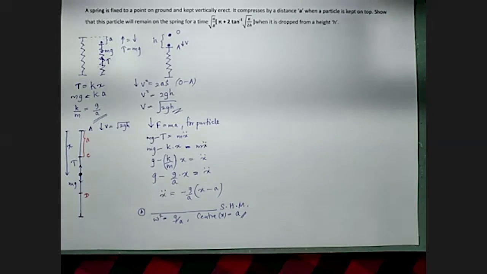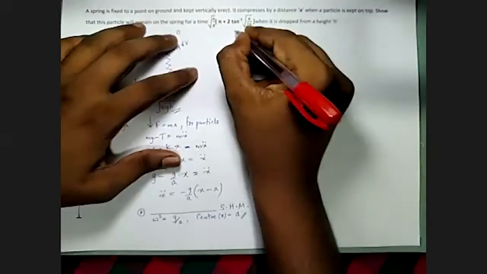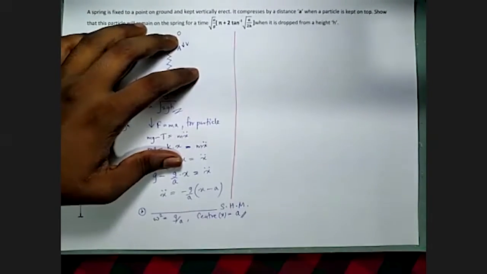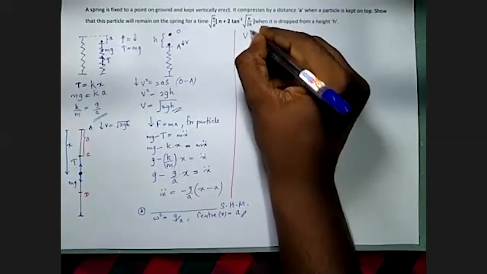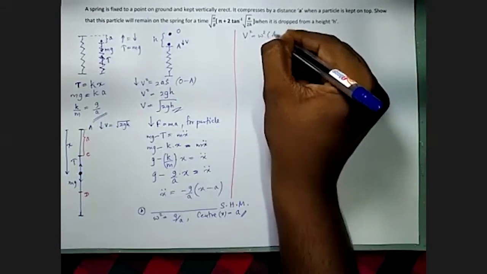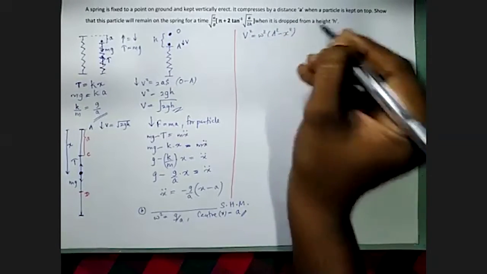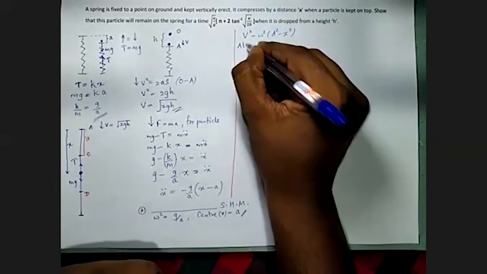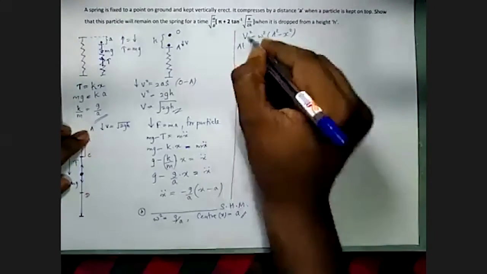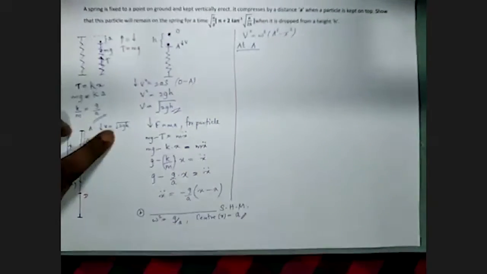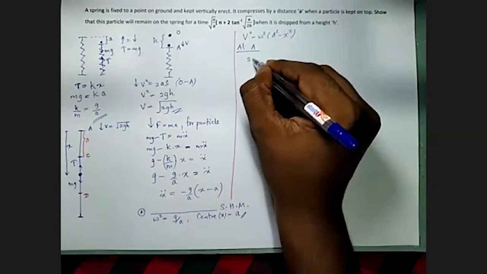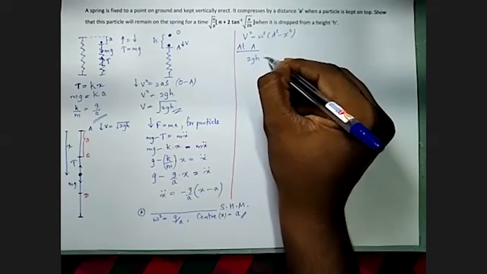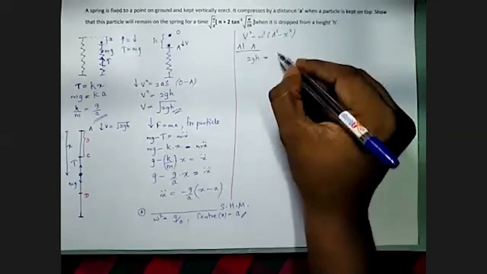Now I have to consider the velocity equation. V square equals omega square into a square minus x square. We can apply that at A, because at A the velocity is given. What is the velocity? Square root 2gh. When we take the square, the root gets cancelled.